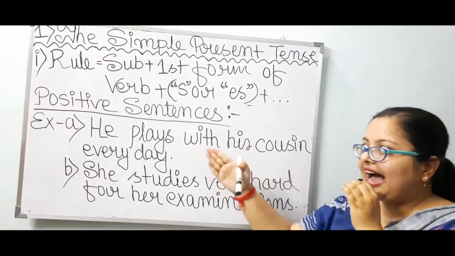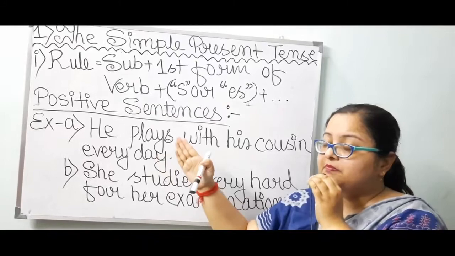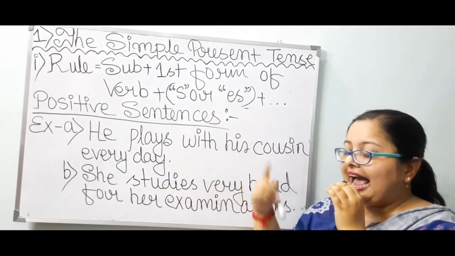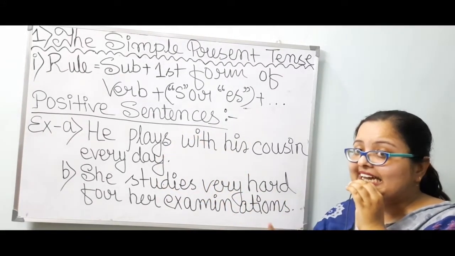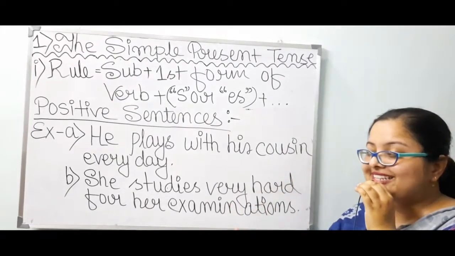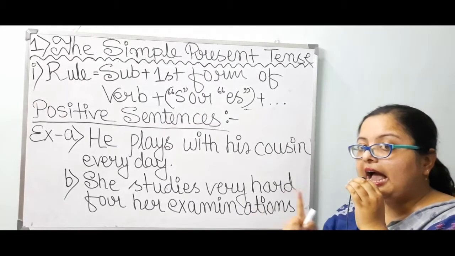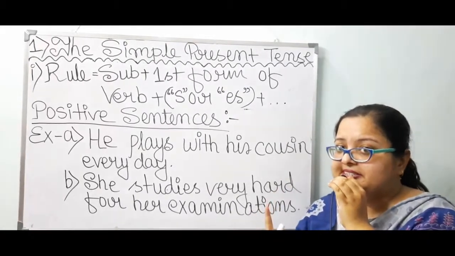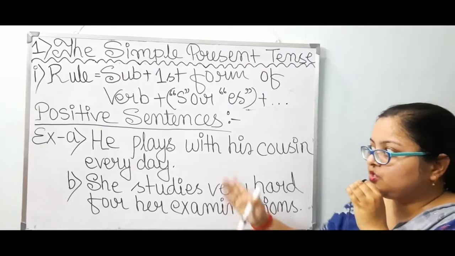So over here I have taken he, meaning third person, and if I say he, it means one in number. A boy or a man is there, a single person.